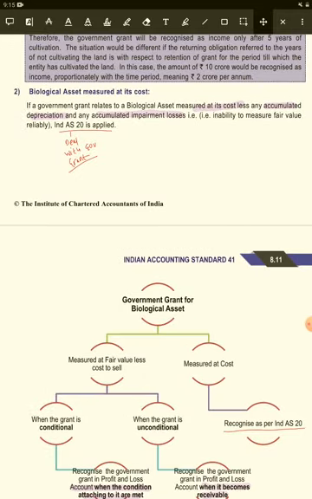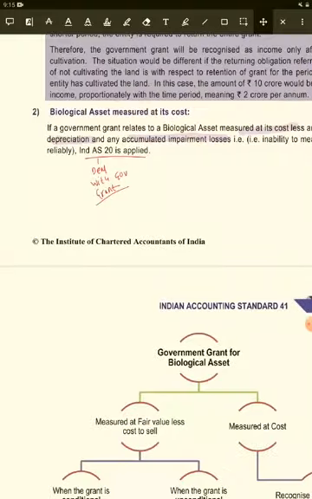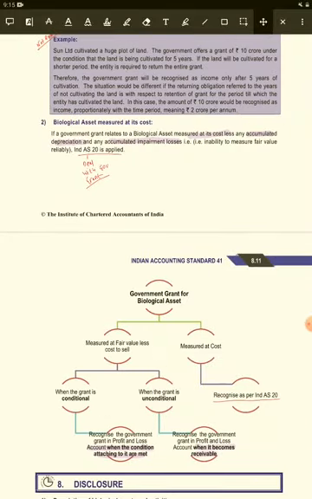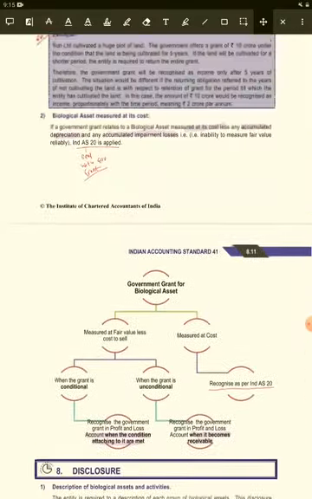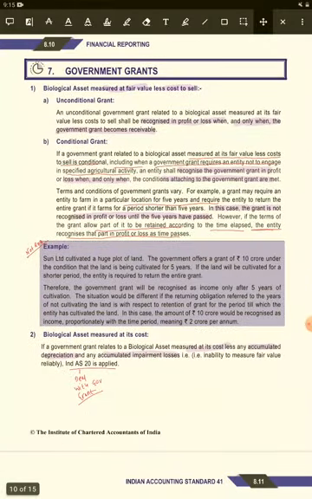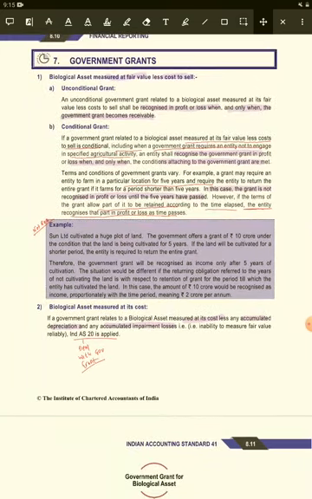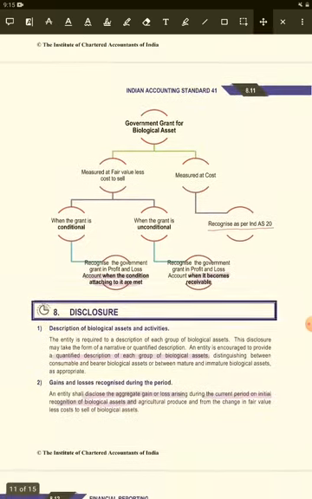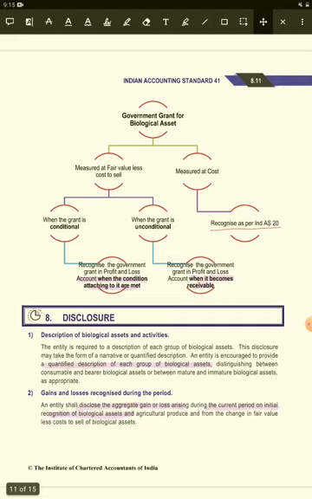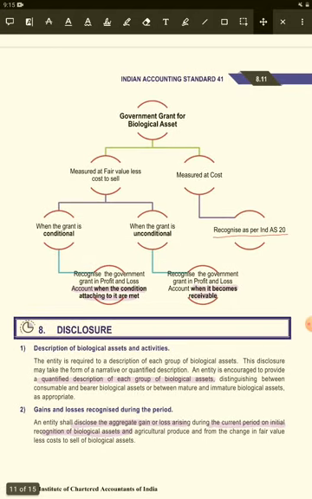Biological asset measured at cost is dealt with under the government grant rules, that is, Ind AS 20. There are two types: first, a biological asset measured at fair value less cost to sell, and next, a biological asset measured at its cost. If we see this chart, we notice that for the one measured at fair value less cost to sell,